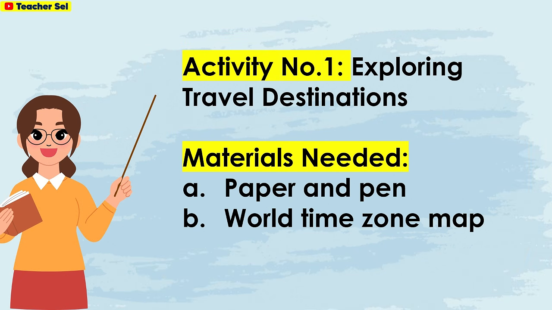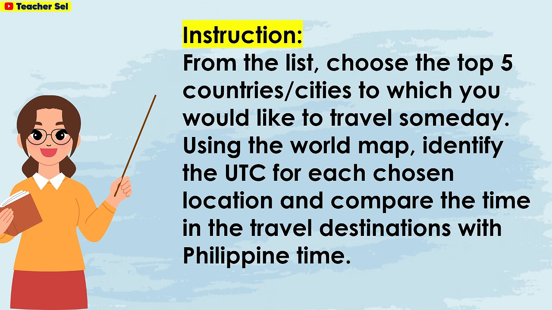Let's have activity number 1, exploring travel destinations. Here are the materials needed: paper and pen, world time zone map. Instruction: from the list, choose the top 5 countries or cities to which you would like to travel someday. Using the world map, identify the UTC for each chosen location and compare the time in the travel destinations with